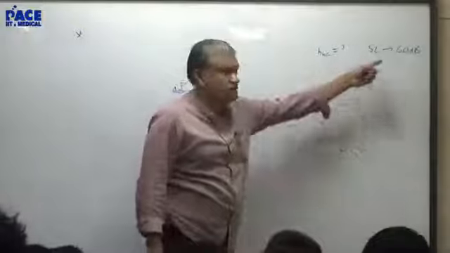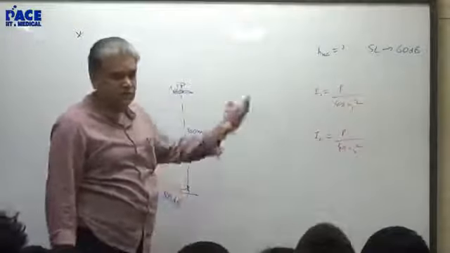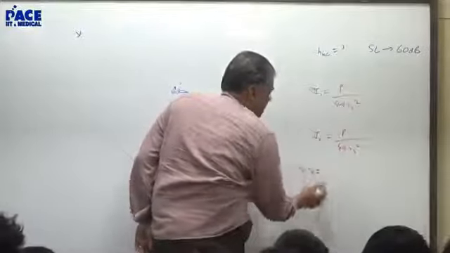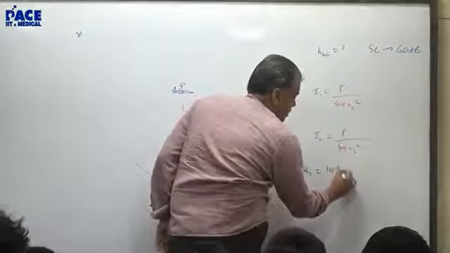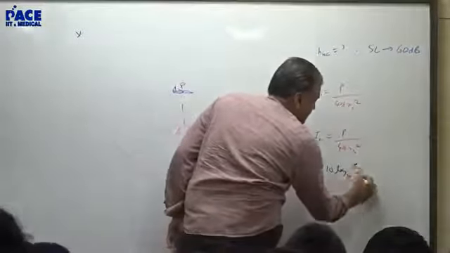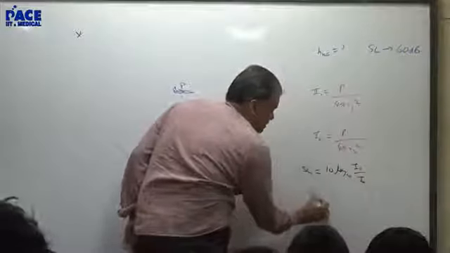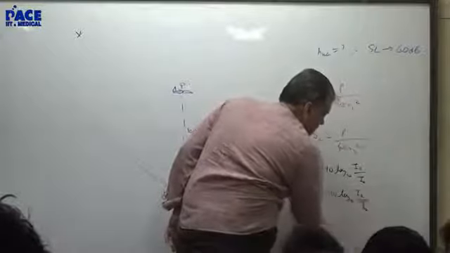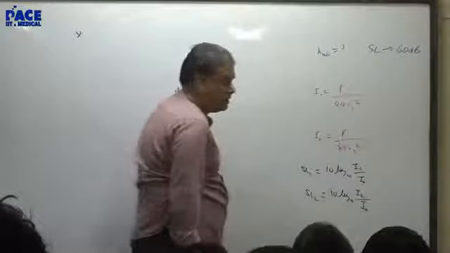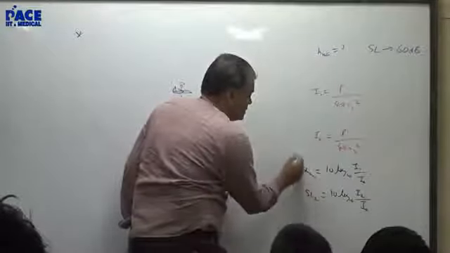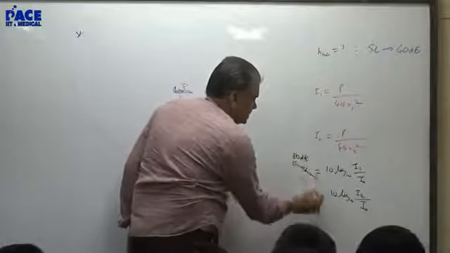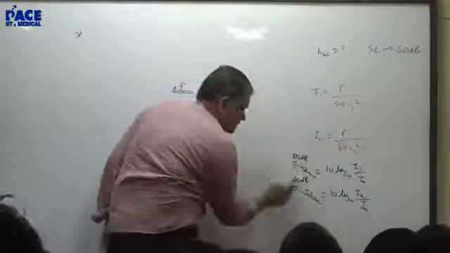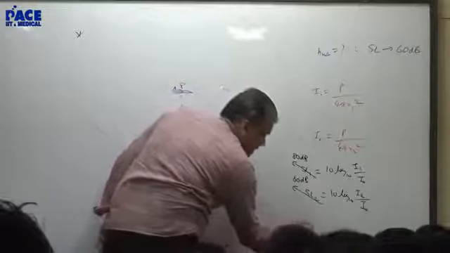You are trying to make it less, from 80 to 60 decibel. That's sound level. So now I put it in terms of sound level. What is sound level 1? Sound level 1 is 10 log to the base 10 I1 by I0. Sound level 2 is 10 log to the base 10 I2 by I0. Sound level 1 is 80 decibel. Sound level 2 is 60 decibel. So what is 80 minus 60? 20 decibel.